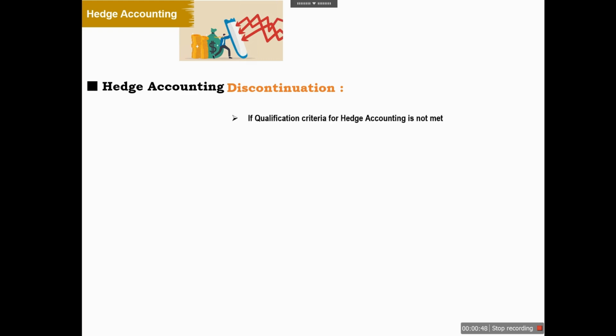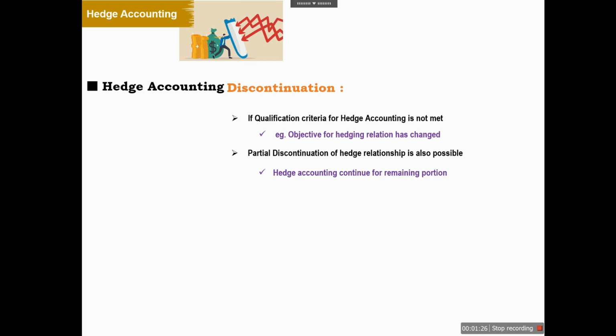For example, if the qualification criteria for hedge accounting is not met, in that case we need to discontinue the hedge accounting. For example, if the objective with which the hedging was done has changed, in that case we need to discontinue the hedge accounting. Hedge accounting can be discontinued at full level or it can be discontinued for a partial portion also. If hedge accounting is discontinued partially, it will continue for the remaining portion of the hedge.